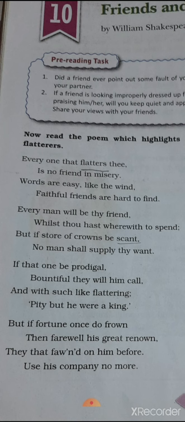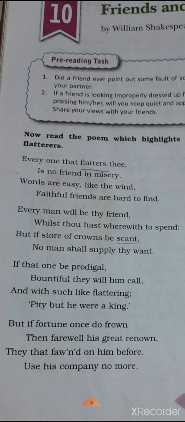In the same way, words are here. The simile is used. Words are compared here to the wind. Words are as easy as the wind. So words are easy like the wind, but faithful friends are hard to find. It is very difficult to find a faithful friend who will stand with you forever. And in this modern time, it is really very tough to get a true faithful friend. So, this is the first stanza.